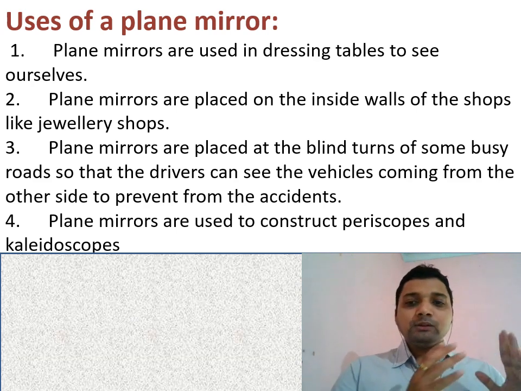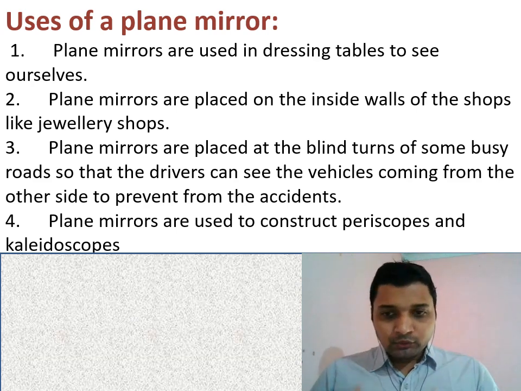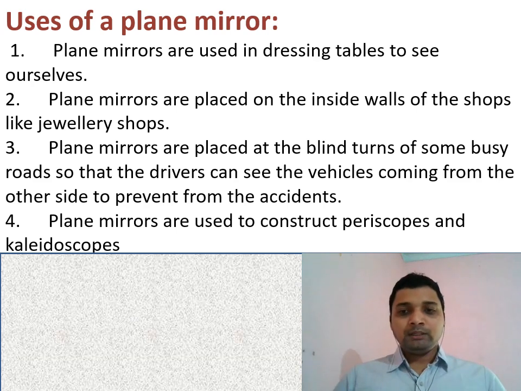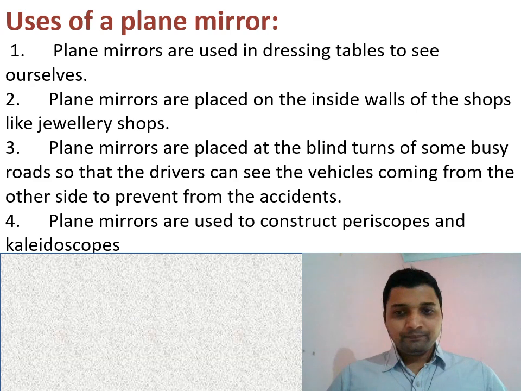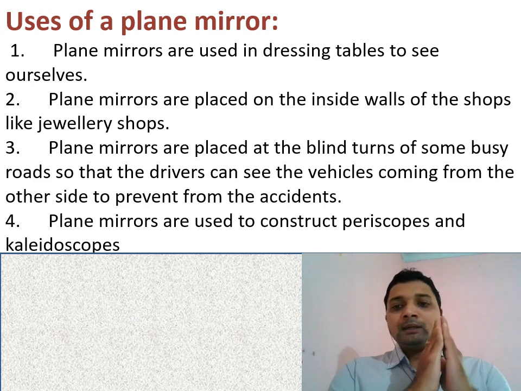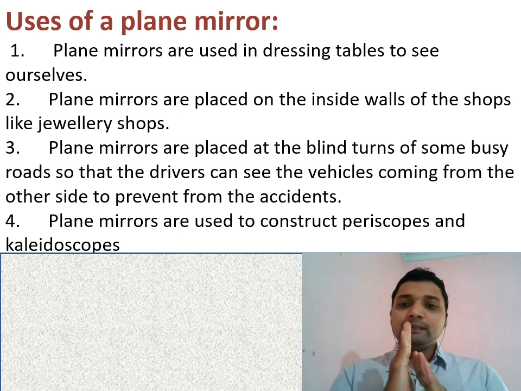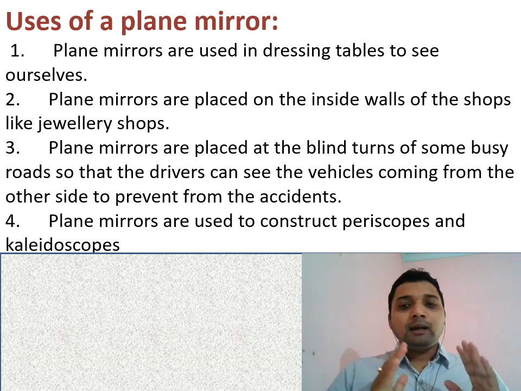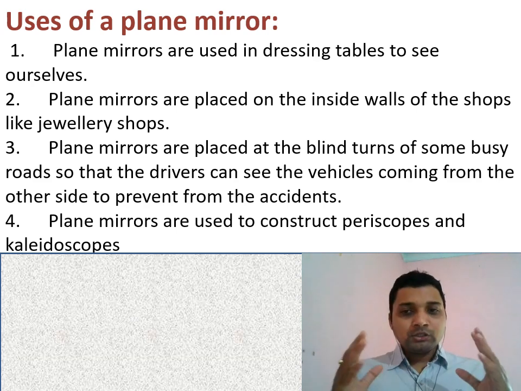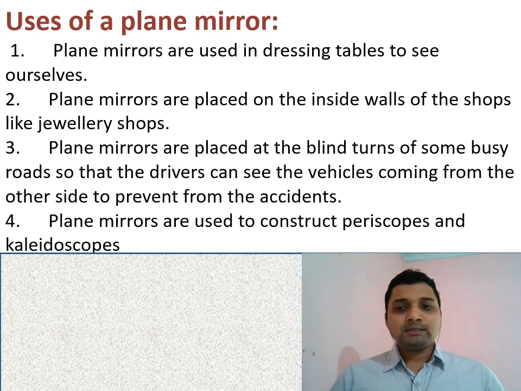So this is about the plane mirror: what is the use of a plane mirror, what type of image is formed by a plane mirror, how it forms the image, and also reflection. In our second part, we'll discuss the spherical mirror. In a plane mirror the reflecting surface is flat, but if the reflecting surface is a little bit curved, where will the ray of light go? How does the reflection occur in that mirror? We are going to discuss all this in our second part.